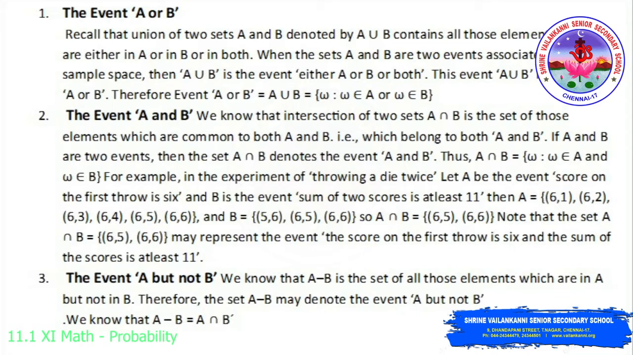Then the next one is the event A but not B. A minus B is the set of all those elements which are in A but not in B. Therefore, the set A minus B denotes the event A but not B. So A minus B is A intersection B complement.